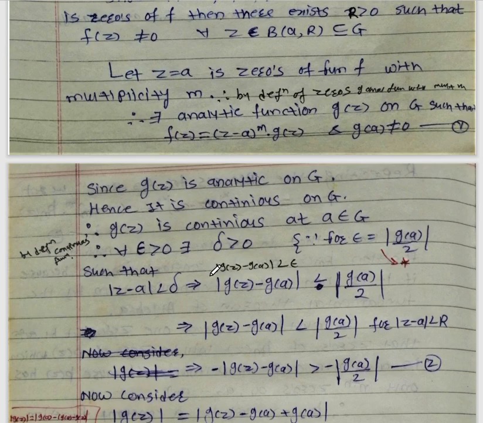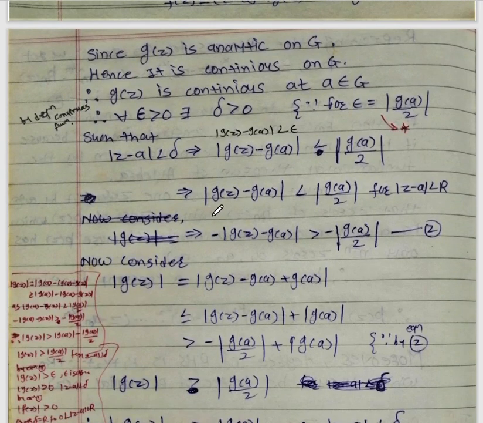Okay, so therefore by using the definition of a continuous function, for every epsilon greater than 0, there exists delta greater than 0. Here we will choose epsilon equal to mod g of a upon 2, such that mod z minus a less than delta, which implies mod g of z minus g of a less than mod g of a upon 2, for mod z minus a less than r. Okay, so this can be written as minus mod g of z minus g of a greater than minus mod g of a upon 2. We can write in this way.